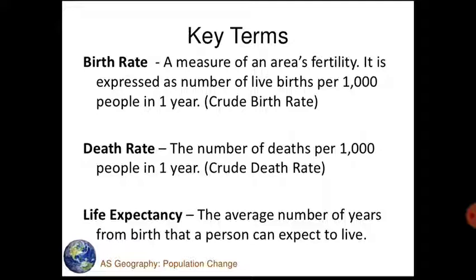The next point is death rate. It means the number of people who died per thousand per year. So the death rate is the rate or the number of people who died per thousand per year. The next definition is life expectancy.